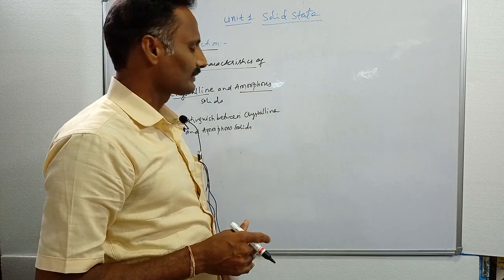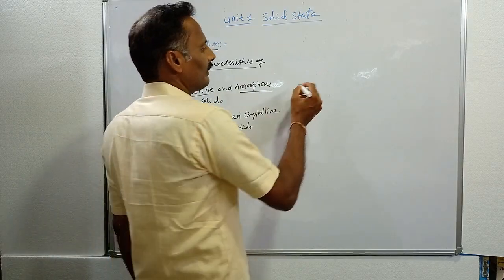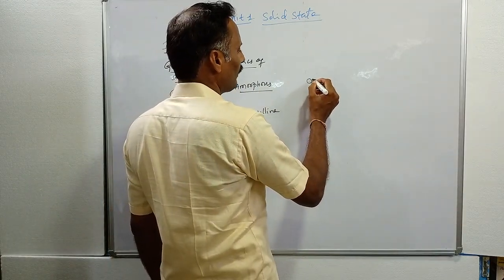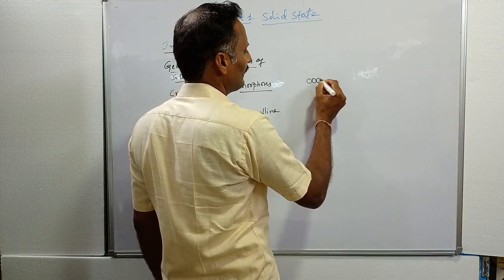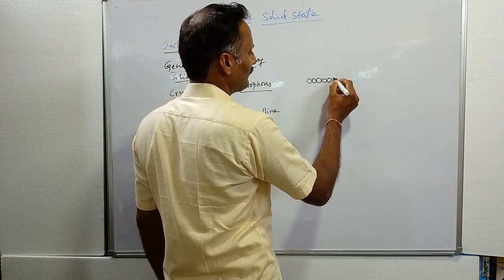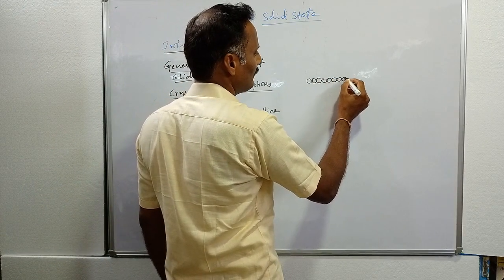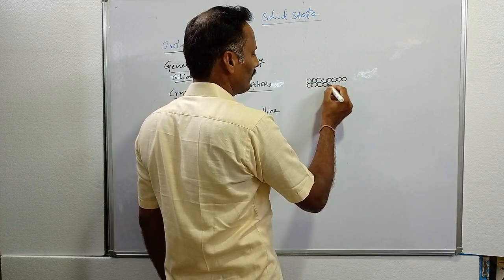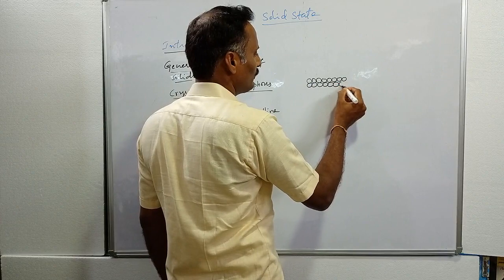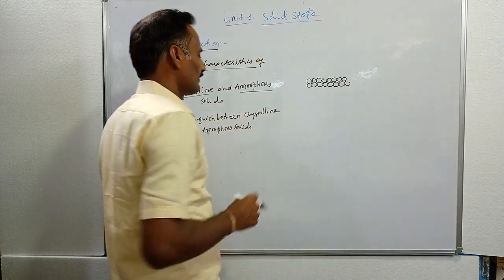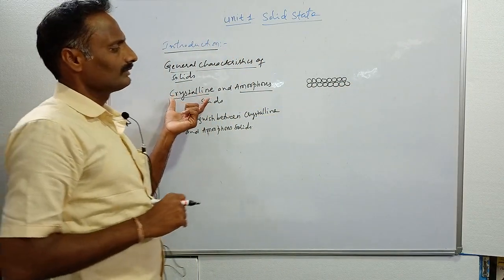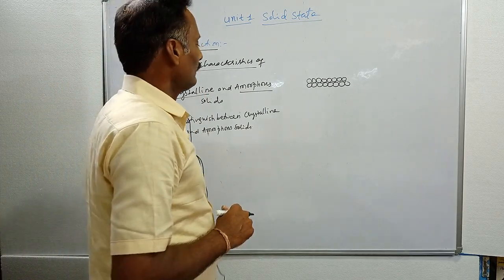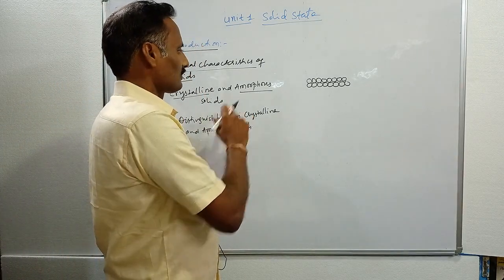In any material, if the particles have a long range order of arrangement, if particles are arranged in a long range arrangement in a definite order, those crystals are said to be crystalline solids. This is our crystalline solids. Then what about amorphous solids?